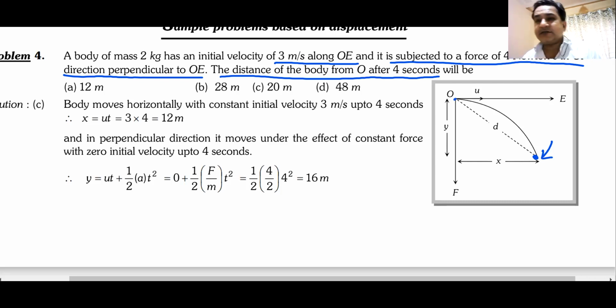How will you do this? A body of mass will not make any difference. It has an initial velocity of 3 meters per second along OE and is subjected to a force of 4 Newton in OF direction perpendicular to OE. The distance of the body after 4 seconds would be, and the answers are, anyone with an answer?